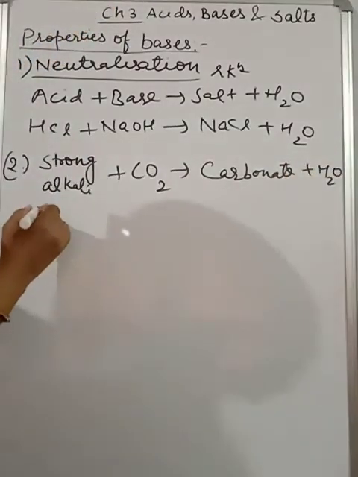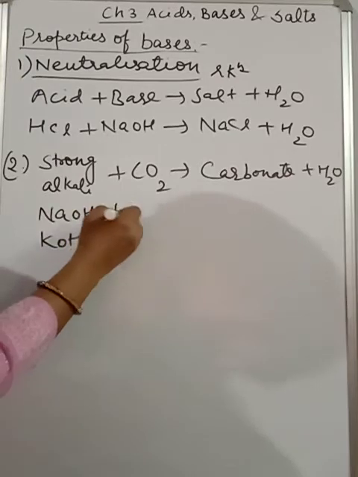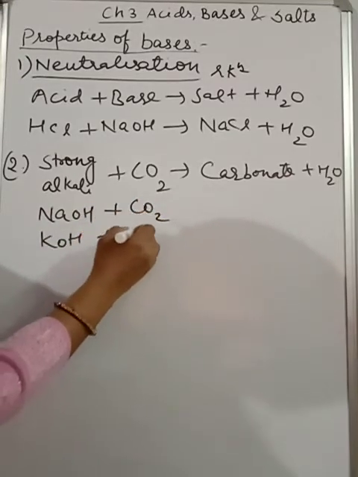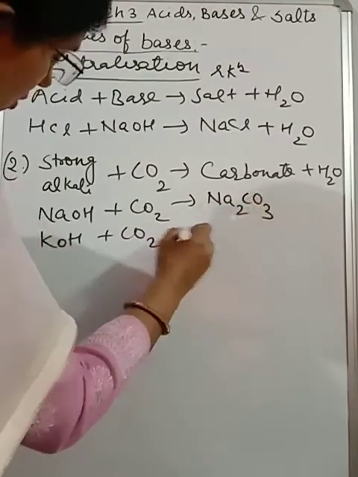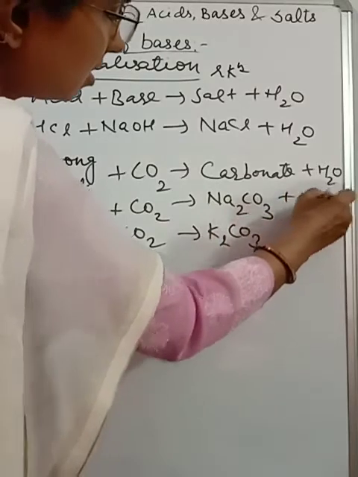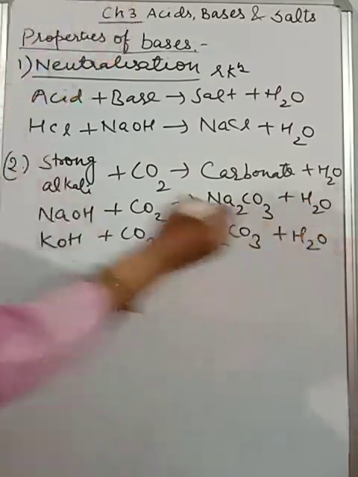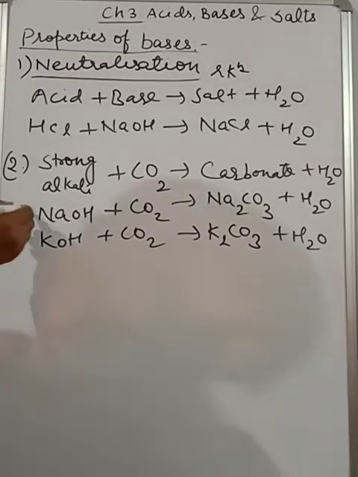So strong alkali, either we can use NaOH or KOH, anyone, plus CO2. In return we will get Na2CO3 or K2CO3 plus water. And balancing part, again I am reminding you, please take care of the balancing part.